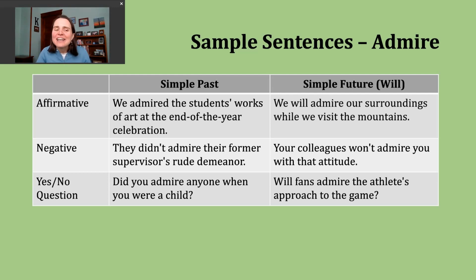Now, let's move on and talk about negative sentences in the simple future. To do this, we start with our subject, we use will not, and then the base verb. The contraction for will not looks different to many people. It's W-O-N apostrophe T. We pronounce it won't with a long O. So you'll hear that quite often as people speak. I've used it here in my example sentence. Your colleagues won't admire you with that attitude.